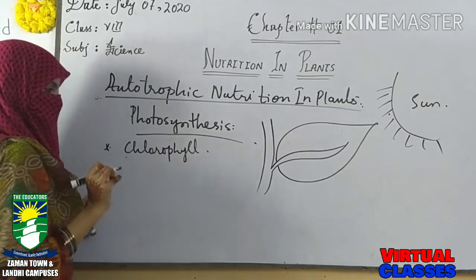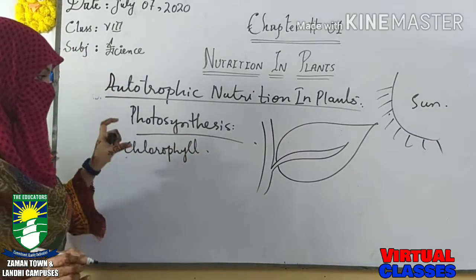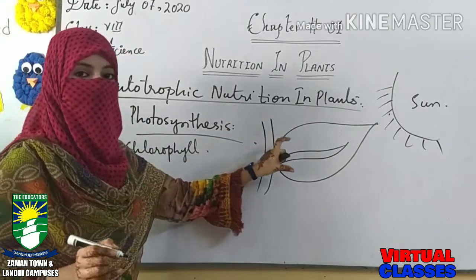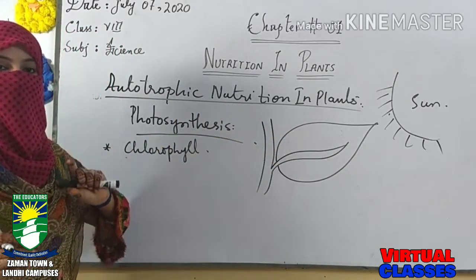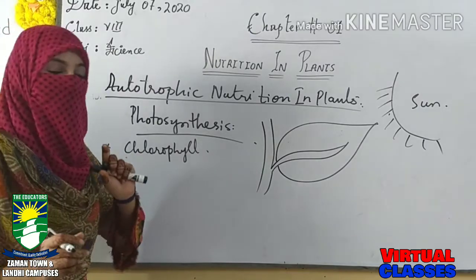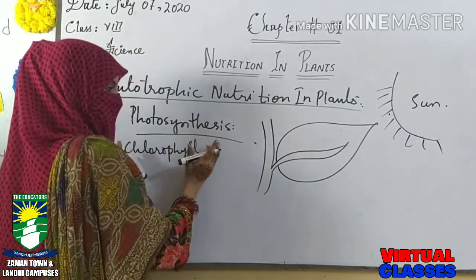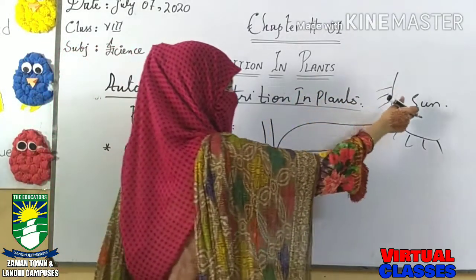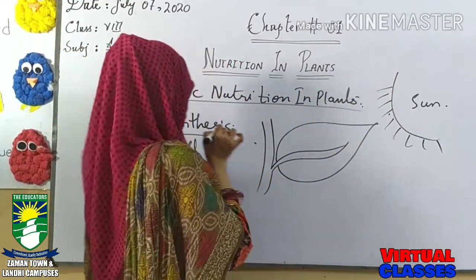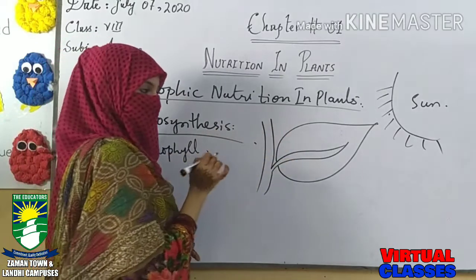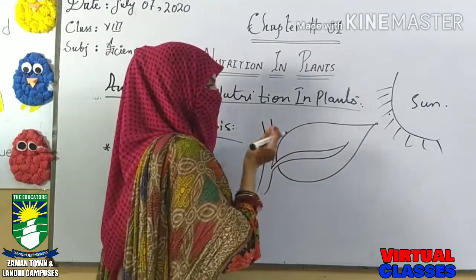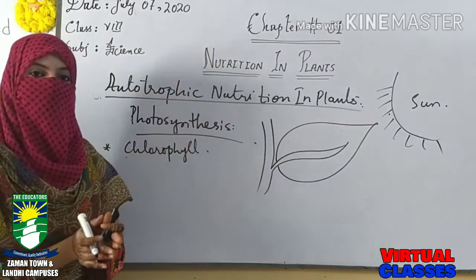Now what is the working of chlorophyll? Chlorophyll is a pigment that splits the water into its constituents in the presence of sunlight. Means it is helping the plant to prepare the food. Sunlight is present here, sun rays are falling onto the plant, and chlorophyll is present in the leaf, in the green part of the plant. And two more raw materials are present.